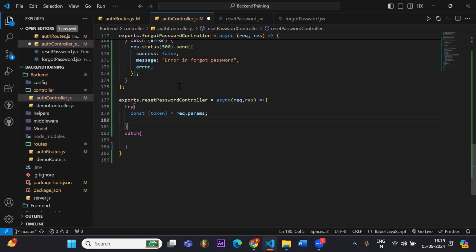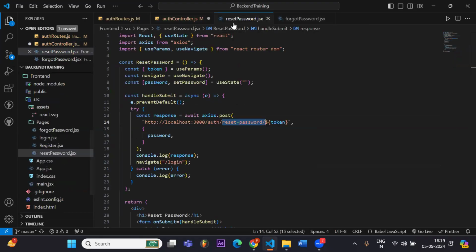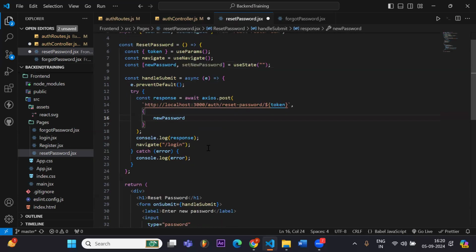And also, we sent the password here. Let's name it new password, that is easy to remember. I will copy this new password and send it to my backend.